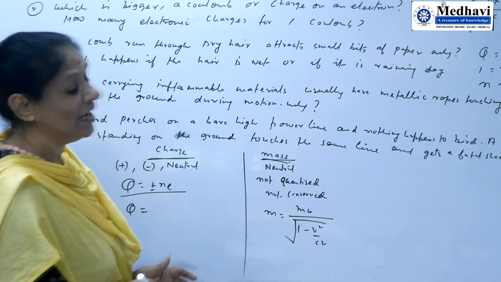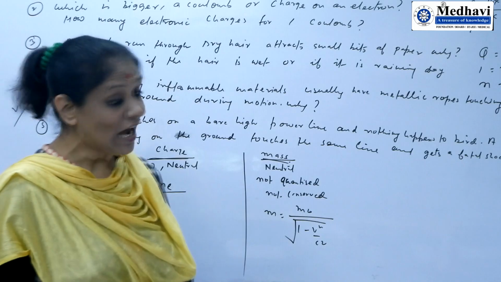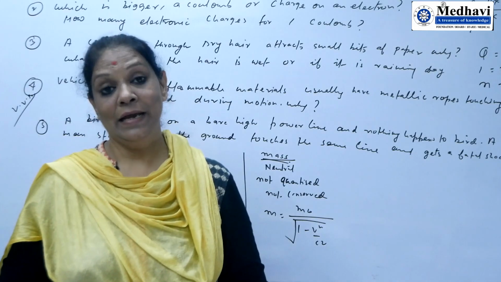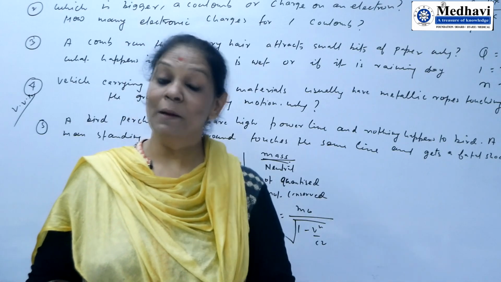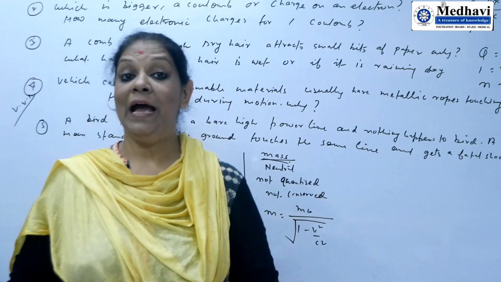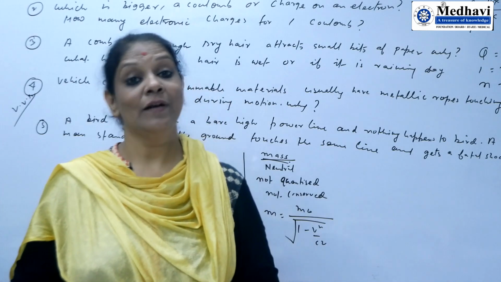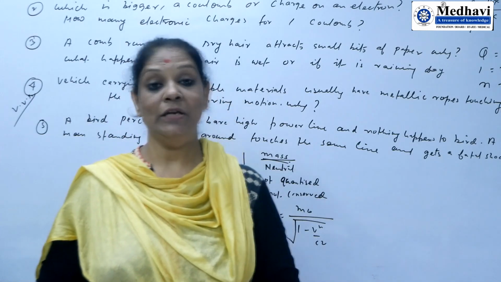So this is the information we have related to charge and mass, and in the next video I will explain Coulomb's law, which is very important, and electric field lines and dipole. These are very important concepts.